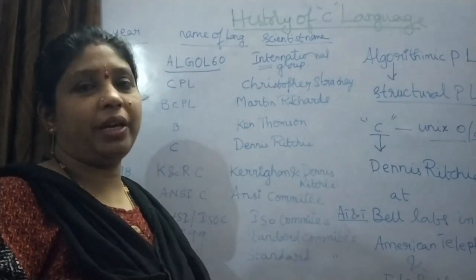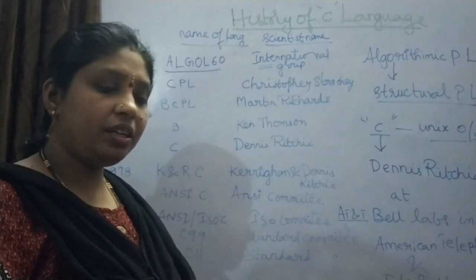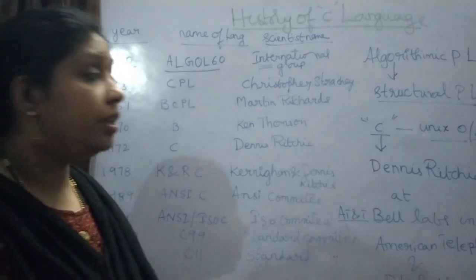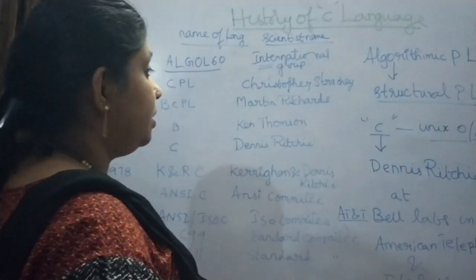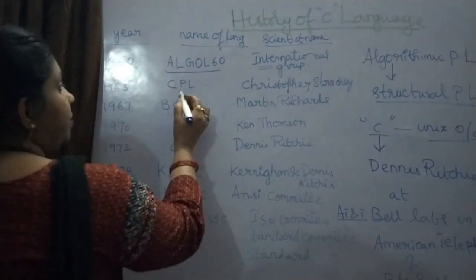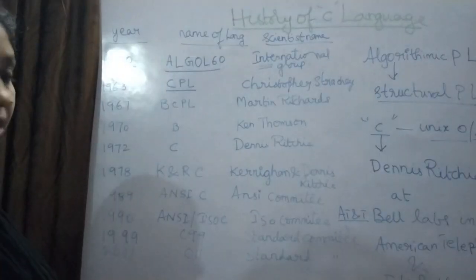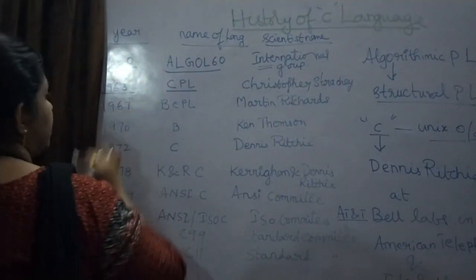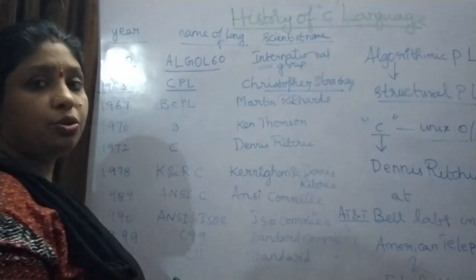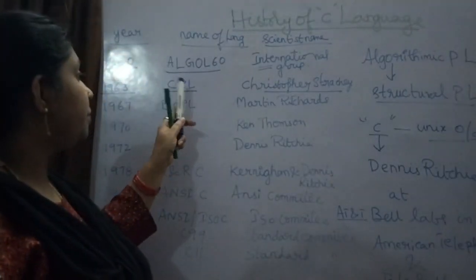They started using it for writing programs. They found some drawbacks, some errors which they could not solve. But they did not become discouraged, and they started doing research and created one more language called Combined Programming Language in 1963 by Christopher Strachey, a scientist.